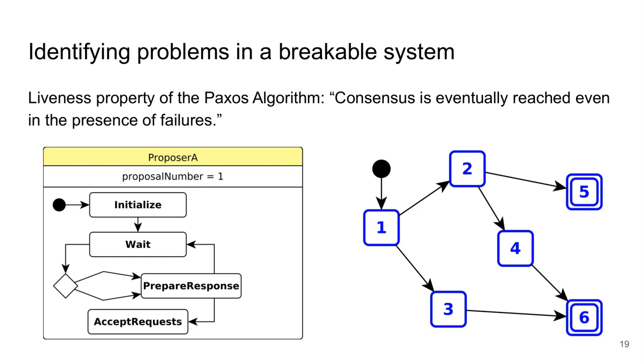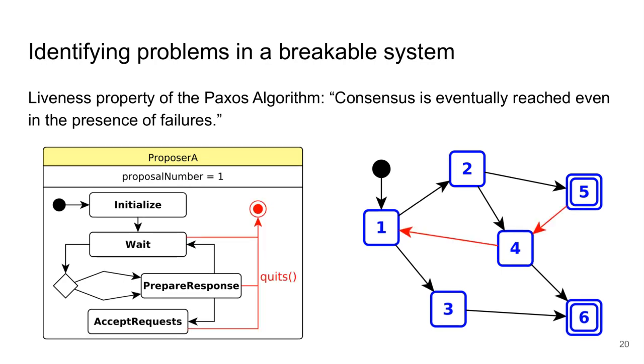In the little state space that is represented here, we note the consensus configurations as final configurations, and these are the ones where we eventually want to end. And we see that here we will necessarily end in a consensus situation.